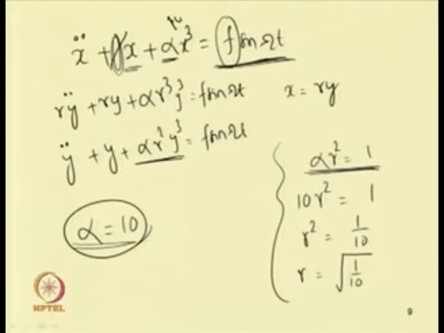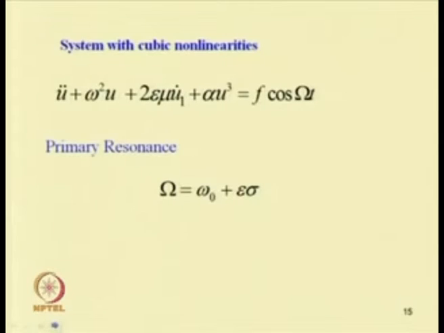So, in today's class we are going to study when this term is very small. When this term is very small, let us write the equation of motion. So, this is the Duffing equation of motion we have written, and in today's class we are interested to study only the primary resonance case. Already we have studied the free vibration of this system by putting this equal to 0.